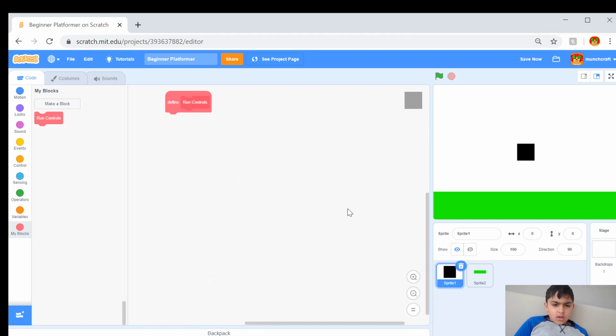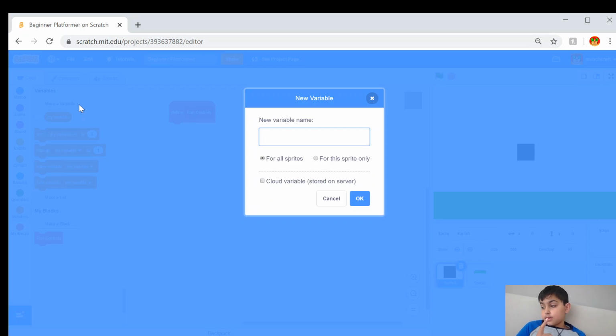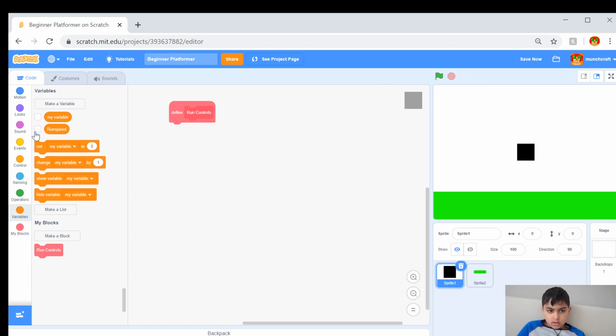Okay, and so the first thing that you are going to want to do is create some variables. The first variable that you're going to want to create is going to be called run speed, for all sprites, and then you can click OK and hide it.